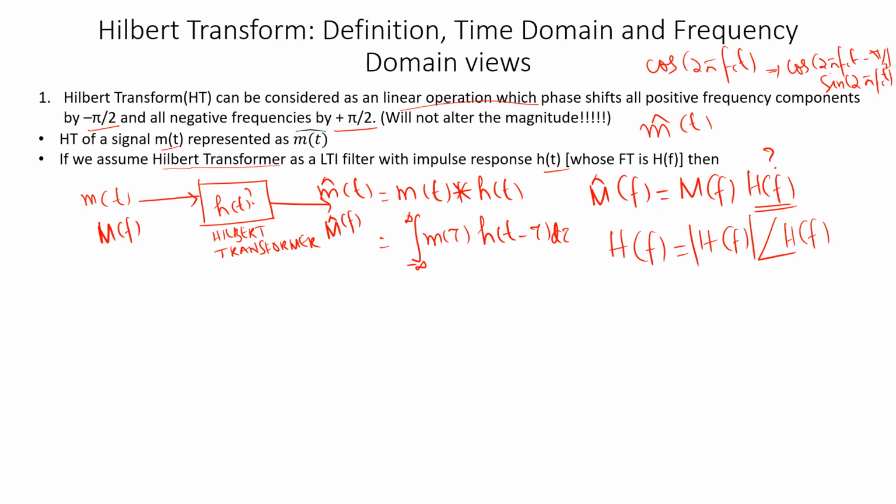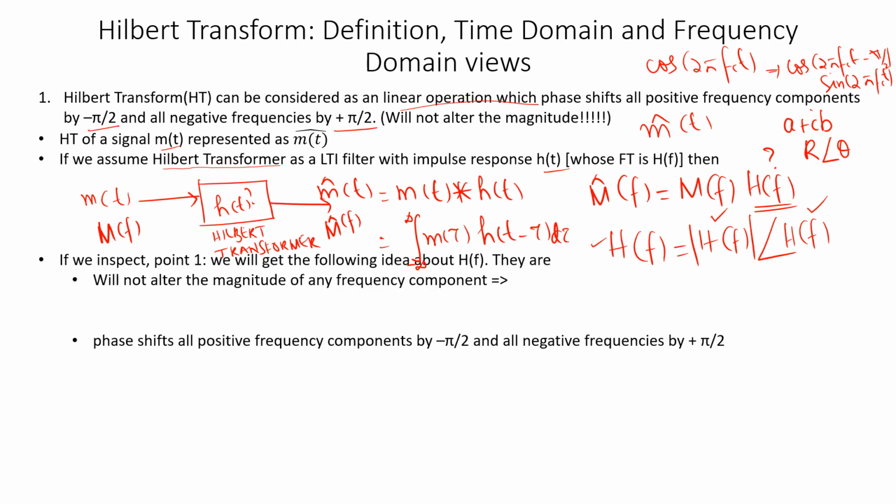Any complex quantity I can represent as real part plus j times imaginary part, or as r angle theta, magnitude times phase. So this H of f will be a complex quantity. The magnitude of that will be mode of H of f, and the phase of H of f as a function of f will be angle of H of f. I want you to appreciate that. With this, we'll use this notion and this statement 1 to start deriving the frequency response of the Hilbert transform function.